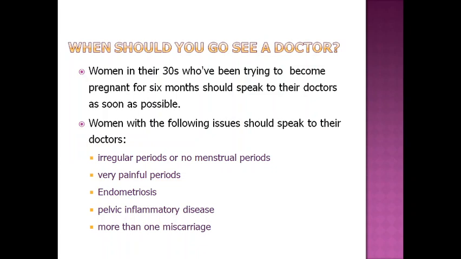Women with the following problems should also consult a gynecologist: if she is having irregular periods, no menstrual cycle, or very painful periods, endometriosis, pelvic inflammatory diseases, or has faced more than one miscarriage. We'll be discussing them one by one.